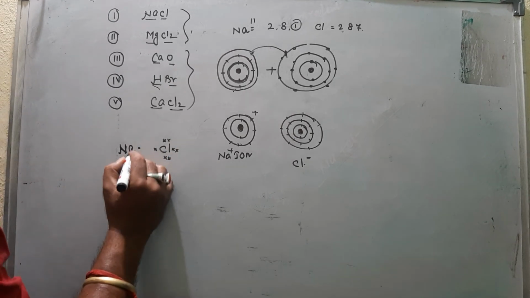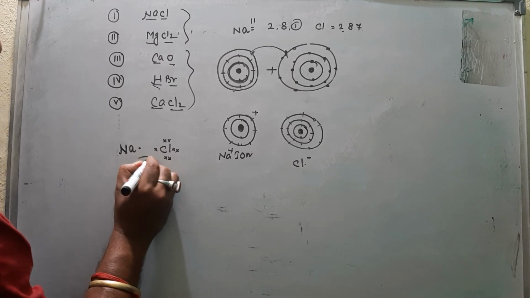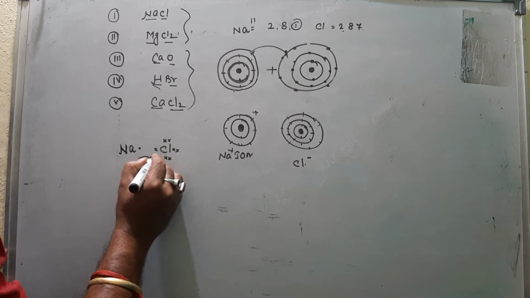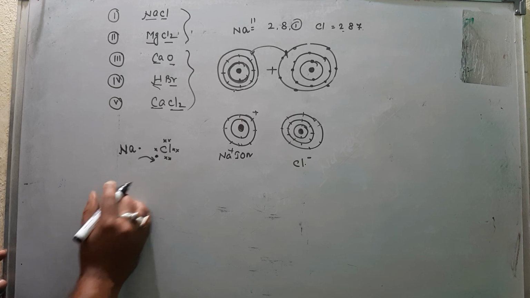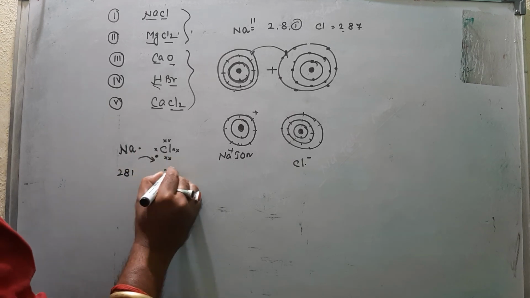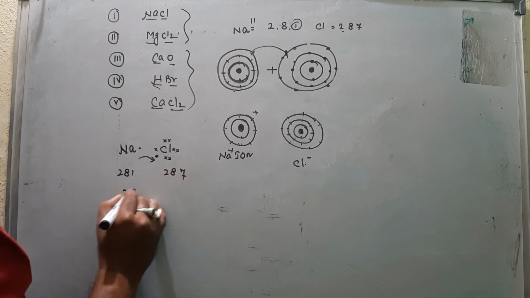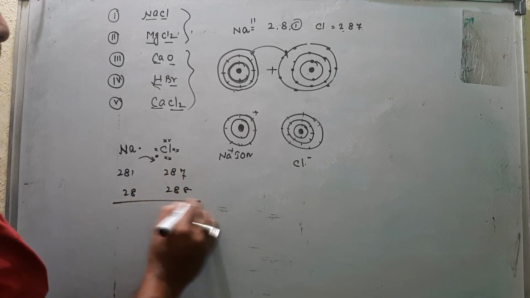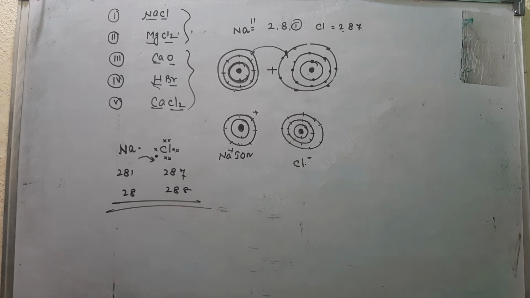Now one electron transfers, so you give an arrow like this and show that the electron is now here, so it becomes 8. So 2, 8, 1, 2, 8, 7, then 2, 8, and it becomes 2, 8, 8. All of you class 10 students should know how to draw the structures of electrovalent bonds.